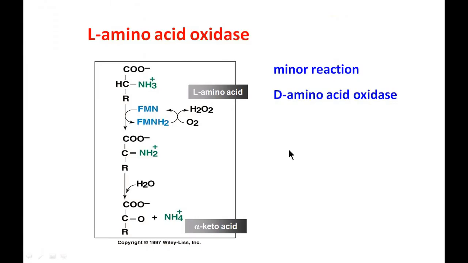Another enzyme which also forms ammonia is L-amino acid oxidase, which acts on the L-amino acid. This is a minor reaction or minor pathway. This enzyme L-amino acid oxidase is an FMN dependent enzyme, that is flavin mononucleotide. In the presence of oxygen, this reaction takes place, and here you can see ammonia is liberated, which enters into the liver for further excretion in the form of urea.